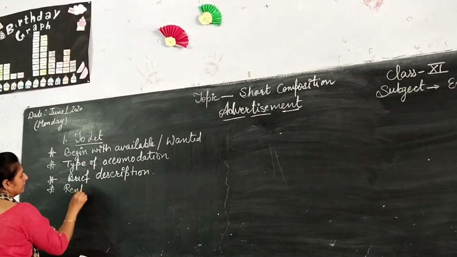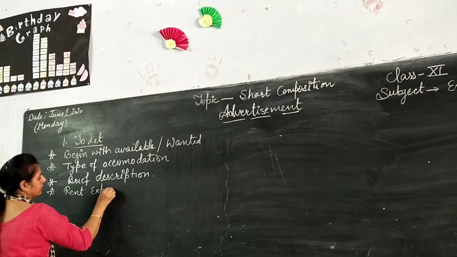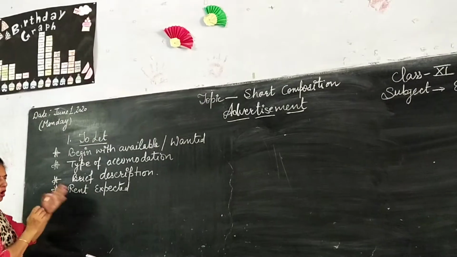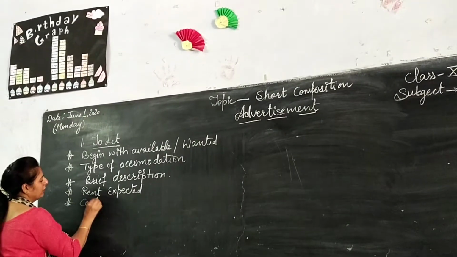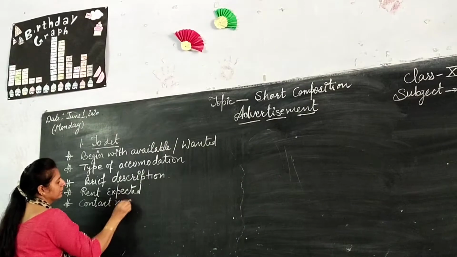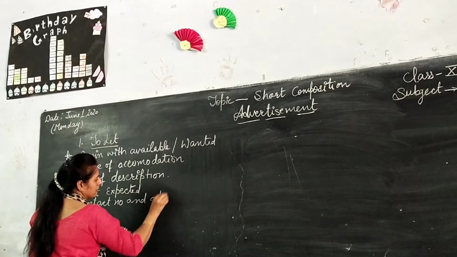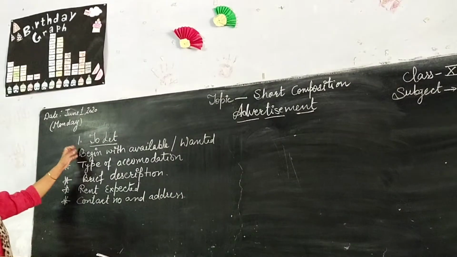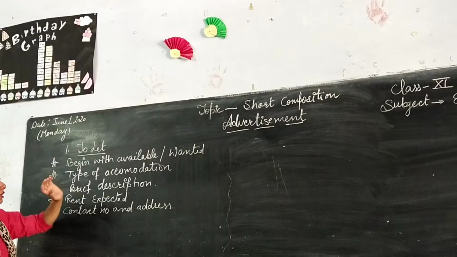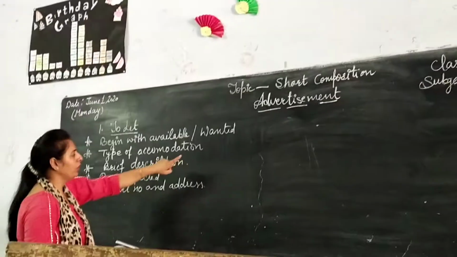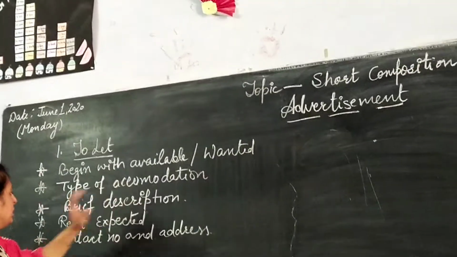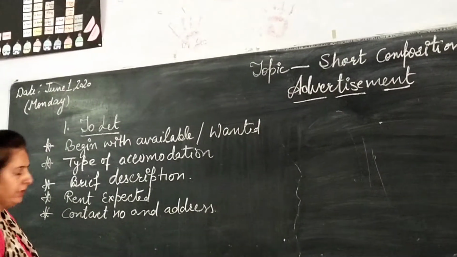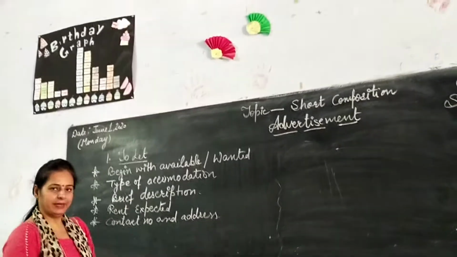And then after, the same as in all advertisements, the contact number and address. Is it clear? There are five things we keep in mind while writing the advertisement in the to let column. First, it should begin with available or wanted. Second, type of accommodation. Third, brief description. Fourth, the rent expected. And the next one, contact number and address.